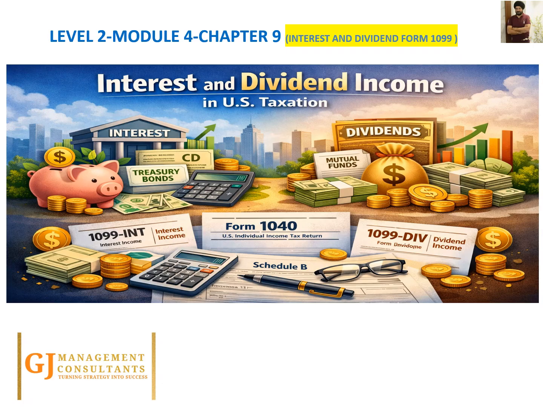However, taxpayers often earn income from sources other than employment. One of the most important categories of such income is investment income. Investment income arises when individuals allocate their savings into financial assets such as bank deposits, bonds, or shares of a company. So instead of earning income by working, the taxpayer earns income because their money is working for them. The two most common forms of investment income are interest income and dividend income. Form 1099-INT is for interest income and Form 1099-DIV is for dividend income.